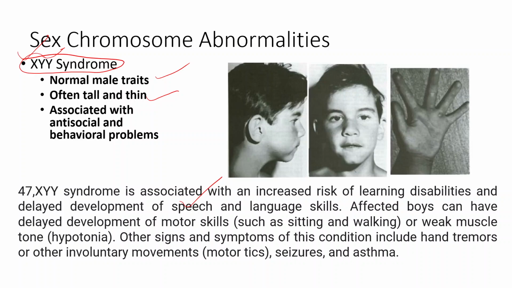Other motor skills like sitting and walking, or weak muscle tone, are also observed in these individuals. There are certain other signs and symptoms which include tremors or involuntary movements like seizures and asthma, which are also observed under this XYY syndrome.